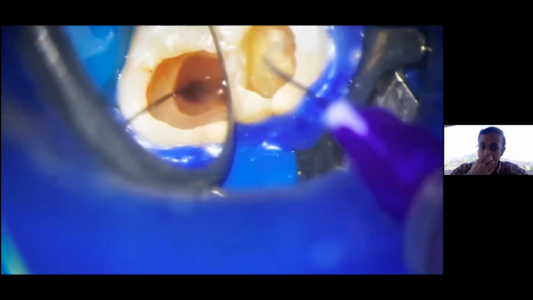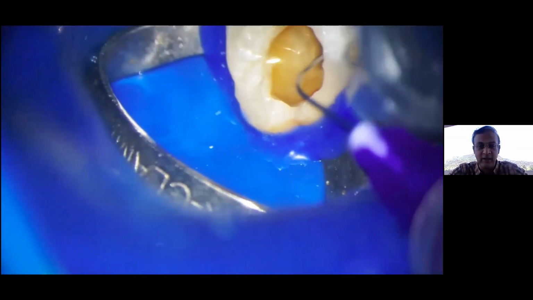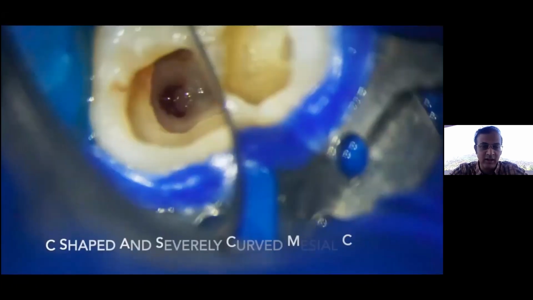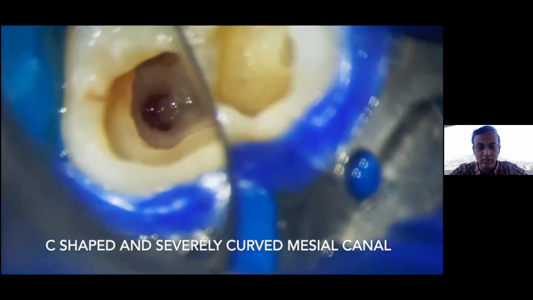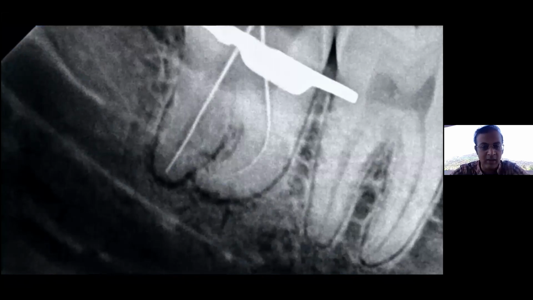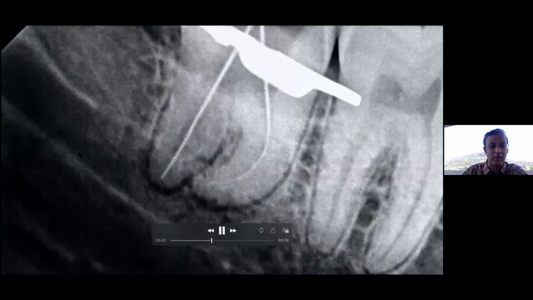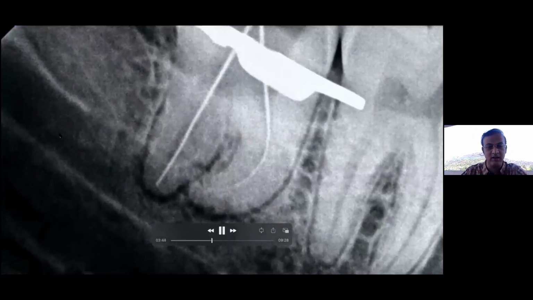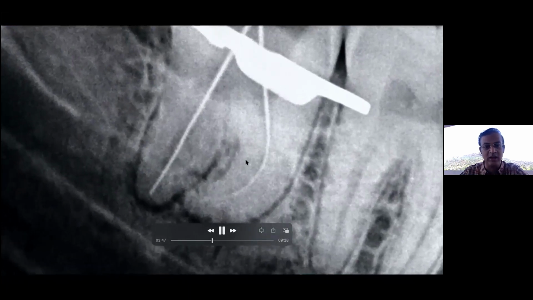So this is my side vented needle, which is being used for irrigation. I prefer to use side vent needles, so I do not force any irrigant forcefully. Now, in this case, in the X-ray, if you remember, you could see that this canal was a C-shaped canal, and the apex tip was very close to the mandibular canal, in fact it is overlapping. You can clearly see, right? So I should not be pushing anything beyond apex.